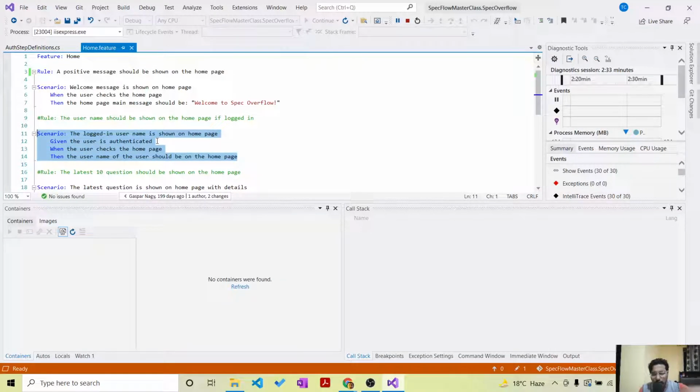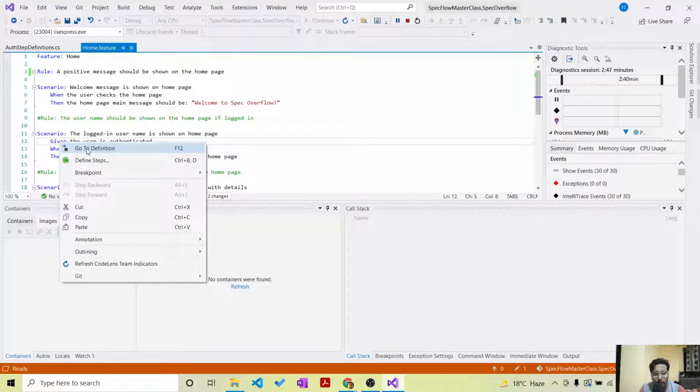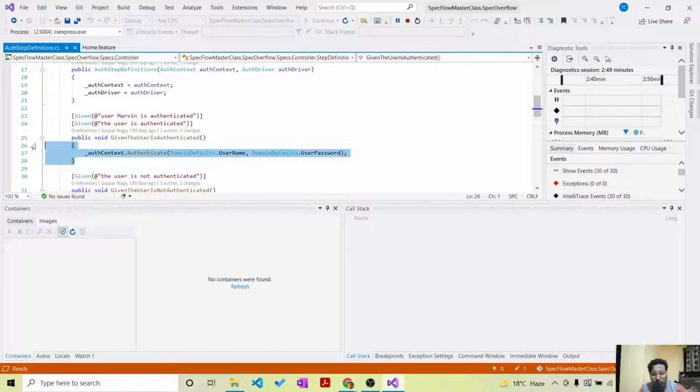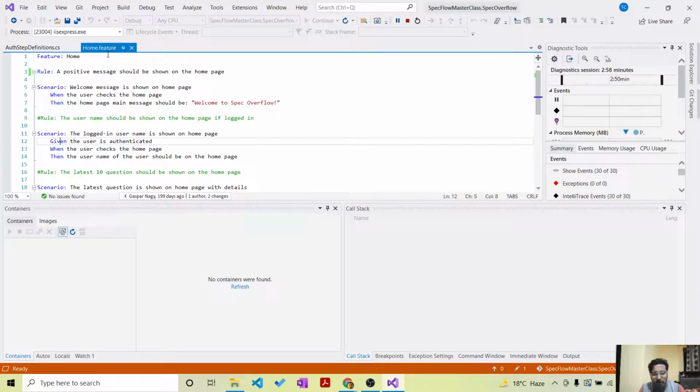And the scenarios are coming from your user story, so to say. And this is kind of a documentation or a contract between the business user or the product owner and the development team, and this is completely automated. So for example, here if you go to definition, these are the actual steps that are happening behind it. When the user is authenticated, the auth context is authenticating it with a default user and a default password. So basically this is an automation, plus it's a very good documentation. There are a lot of benefits, and everything is extremely well defined here in the course.